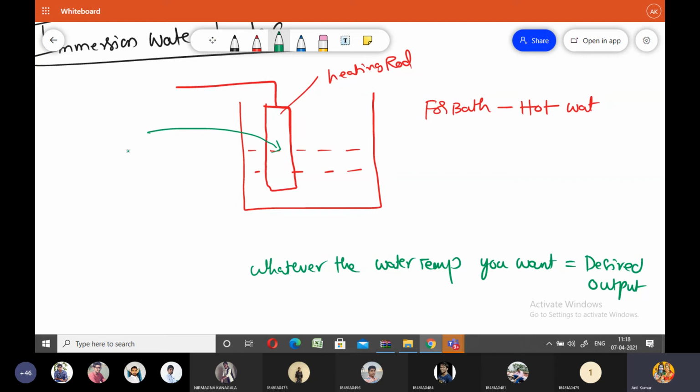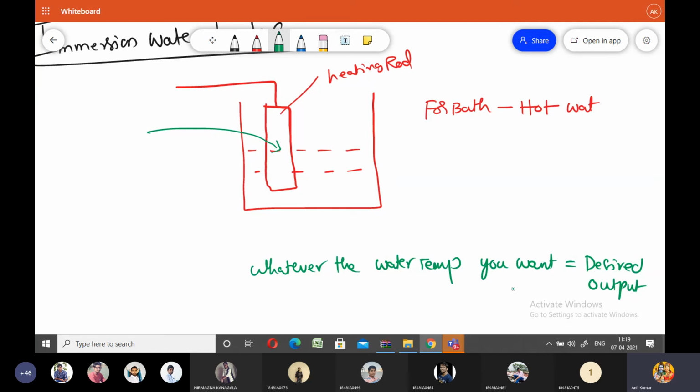The heating rod is an example of the open loop control system. The water heating rod or water heater is the best example for the open loop control system. So does the heater know your desired temperature or not? Please say your answer. No, the heating rod does not know your desired temperature.